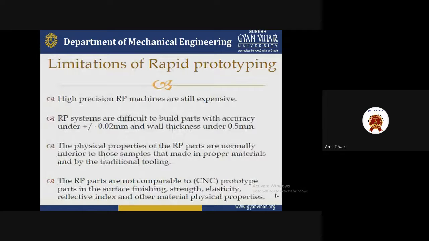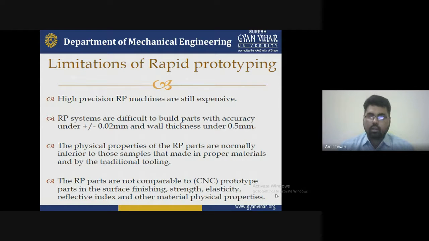Now, what are the limitations of rapid prototyping? We can say that high precision rapid prototyping machines are still expensive. Obviously, if the machines have very high speed, they reduce the time and cost. So machines with a good high precision range are required, and using that high precision range is still expensive. So rapid prototyping machines are still expensive.